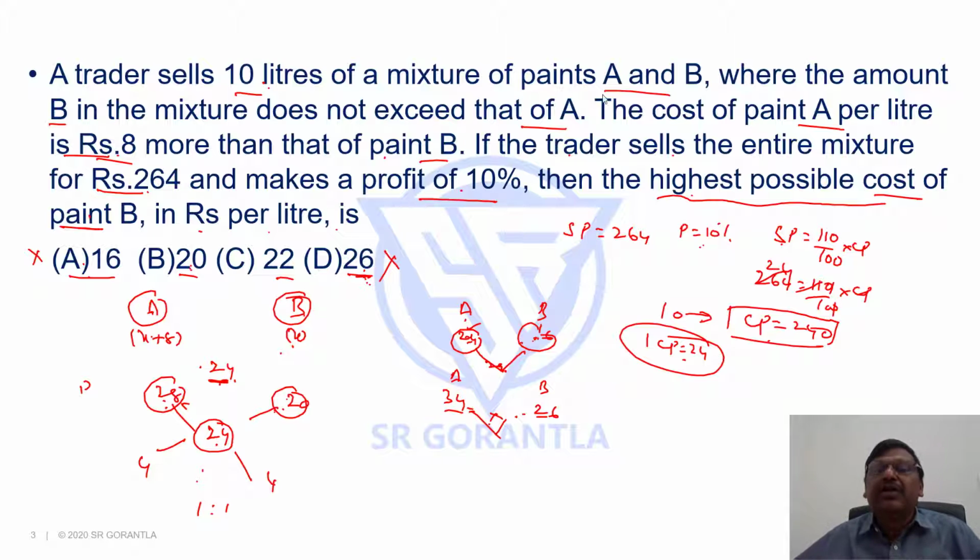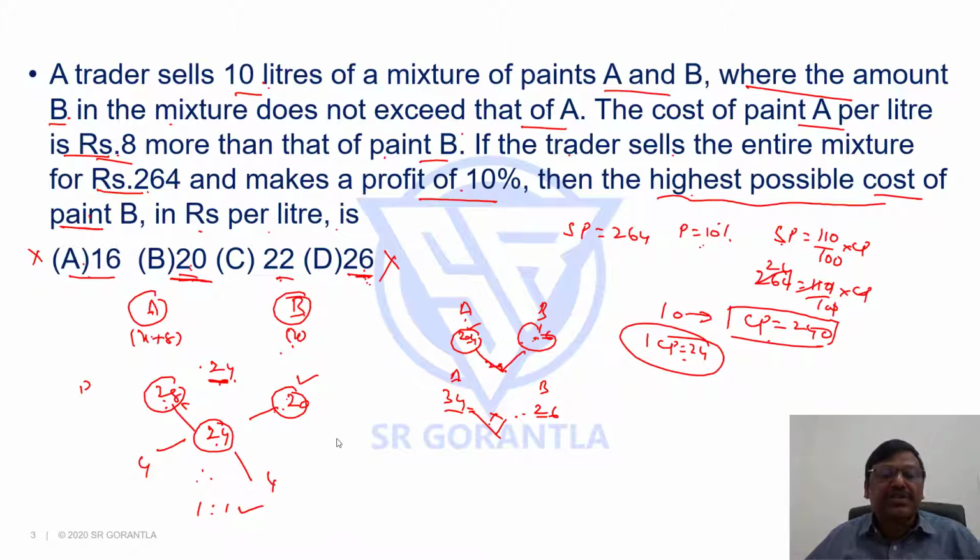Is it acceptable? The question says the amount of B in the mixture does not exceed A. B cannot be more than A. It cannot be more, but it can be equal, no? Yes, it is possible. So this is acceptable. If this is acceptable, it means B equal to 20 is acceptable.